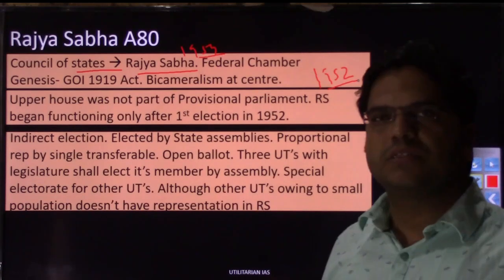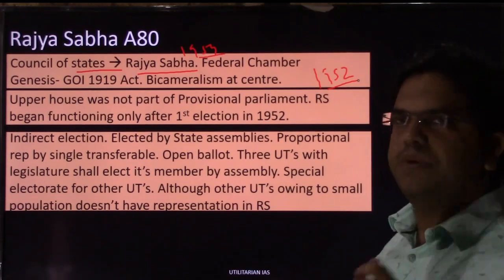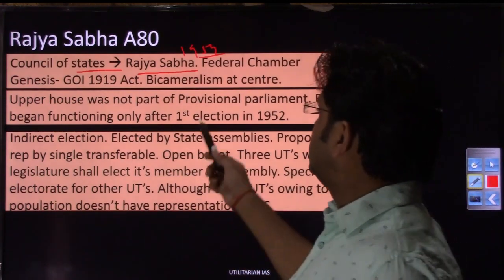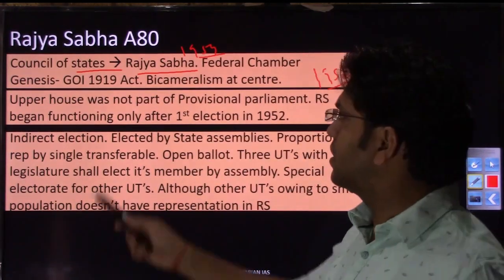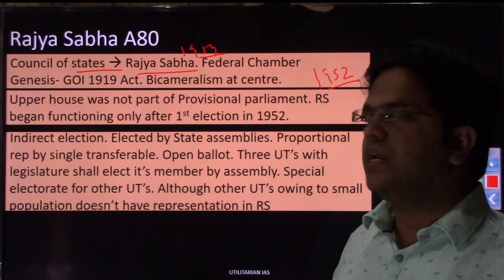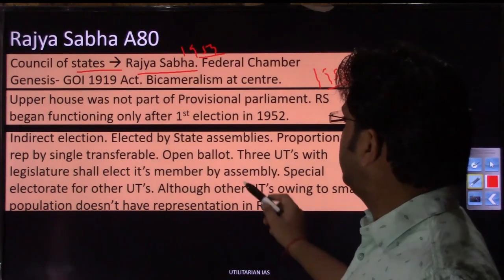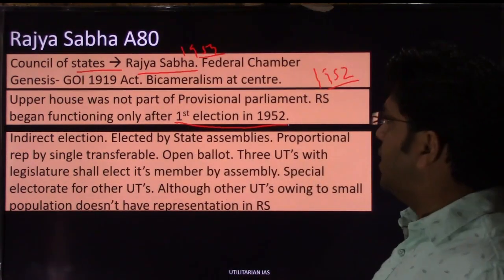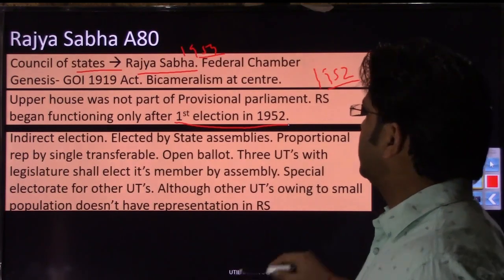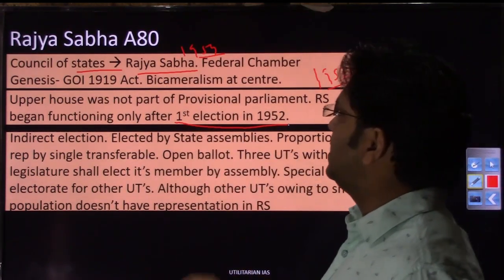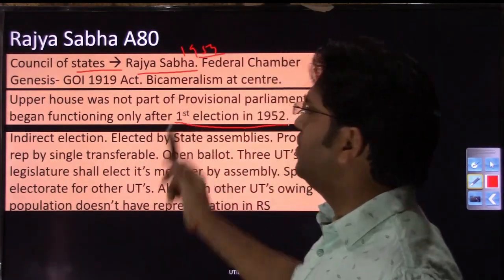We functioned with only one provisional parliament, and that provisional parliament had only one house, the Lok Sabha. The Council of State came into the picture only after the first election of independent India, which happened in 1952, and its name was changed in 1954.